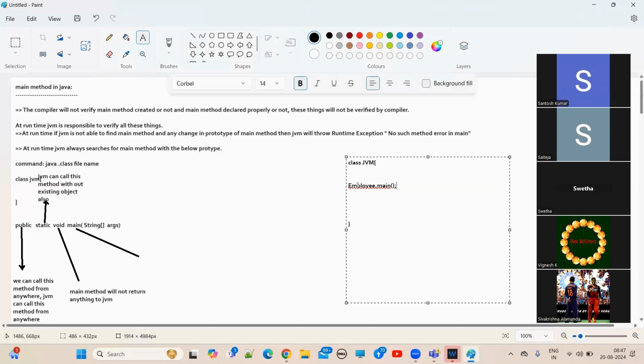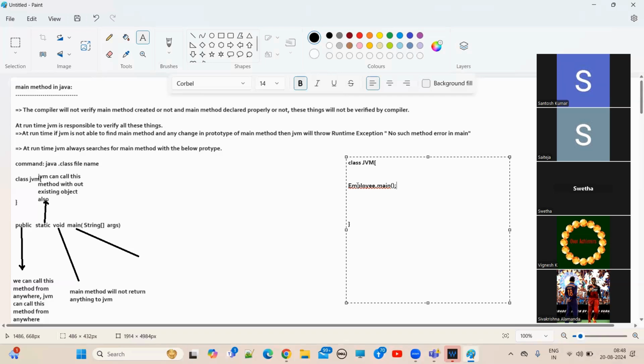So let's suppose I don't want main. I want to put Santosh main. Okay. So in order to call Santosh main as the main method from JVM, what do I need to do? I need to edit the JVM class. I need to modify the configuration where the main method is being called, right? There is a configuration, there is a logic, right?